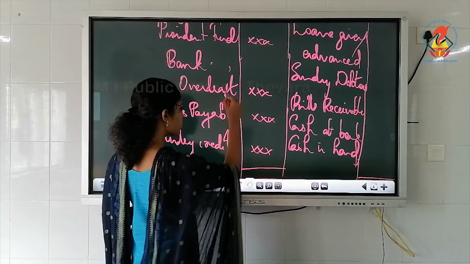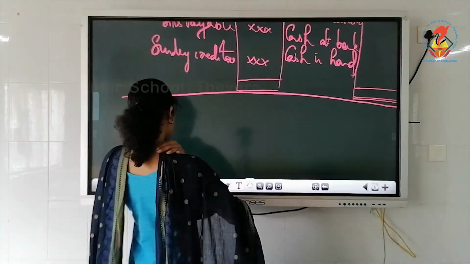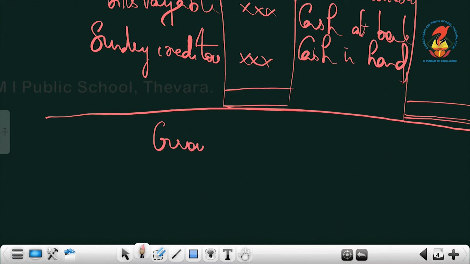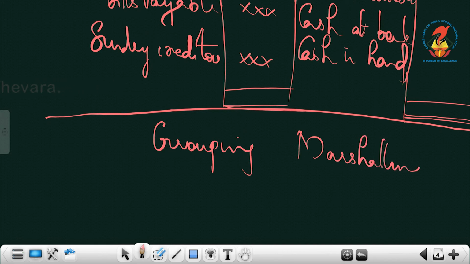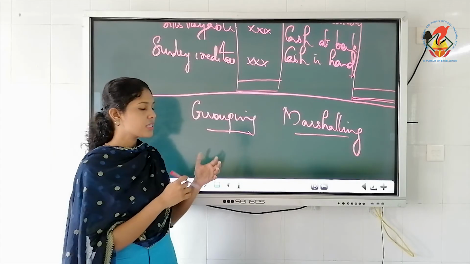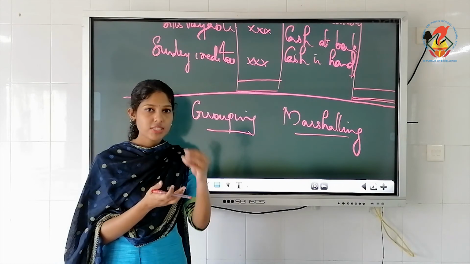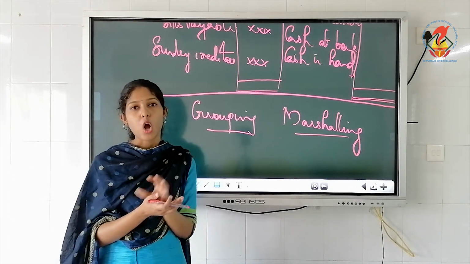Now two more terms you have to learn under this balance sheet portion, that is grouping and the other one is marshalling. Okay, it's marshalling. Grouping and marshalling. Grouping means putting items of similar nature under a common head.